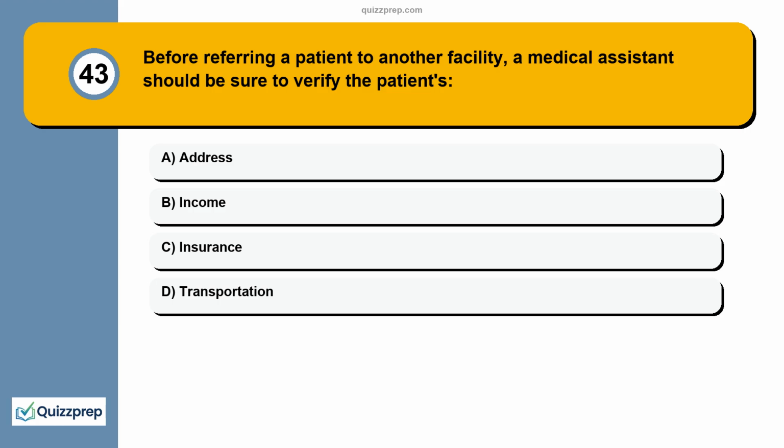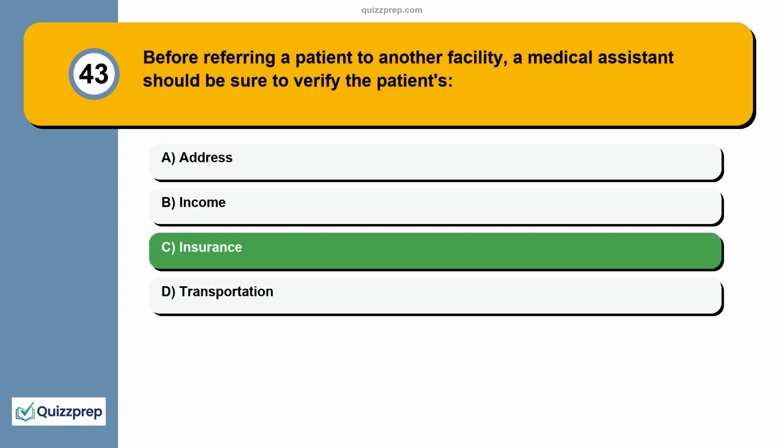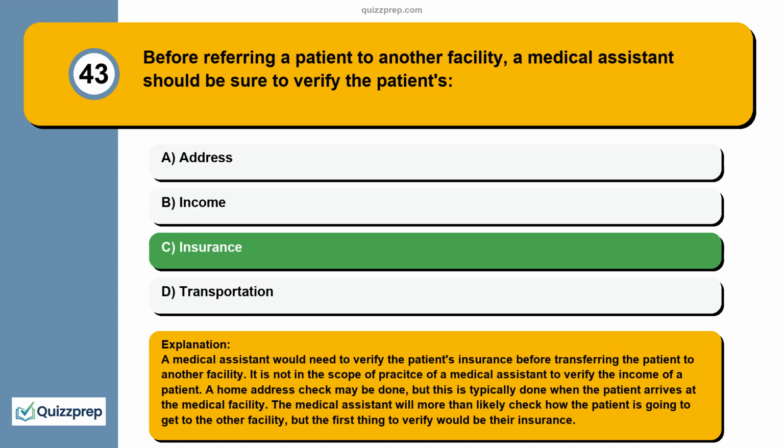Question 43. Before referring a patient to another facility, a medical assistant should be sure to verify the patient's address, income, insurance, transportation. A medical assistant would need to verify the patient's insurance before transferring the patient to another facility. It is not in the scope of procedure of a medical assistant to verify the income of a patient.